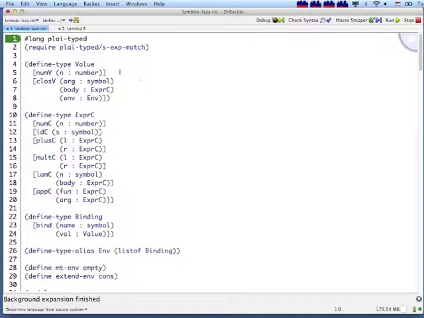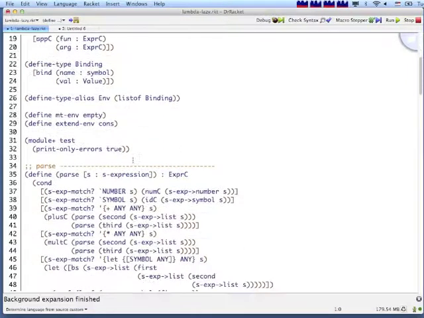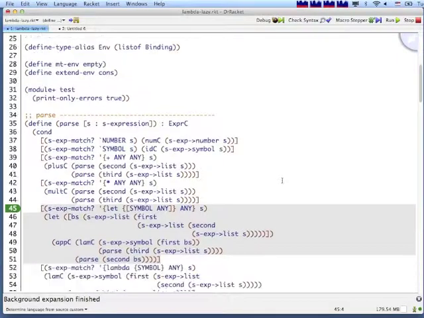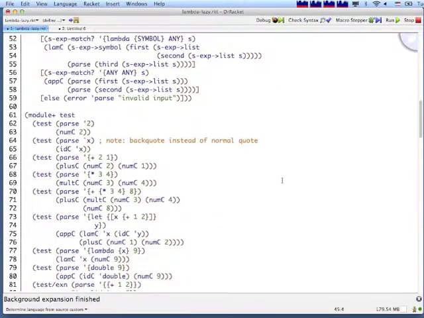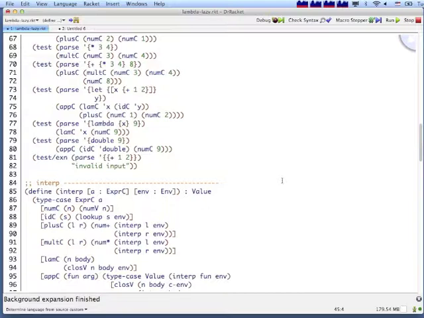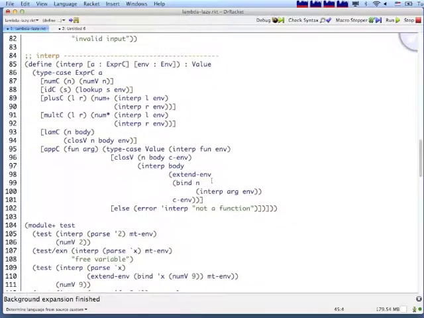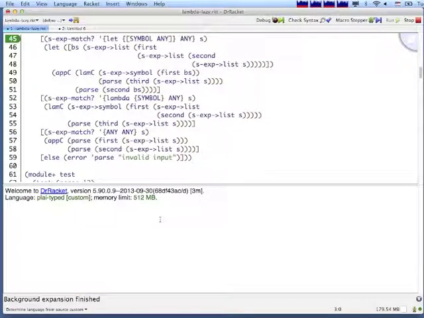To implement this, I'm starting with our lambda interpreter. That is just lambdas with environments. I've dropped the let c and included the sugar form of let that expands to lambda c so that in interp, we just have lambdas and applications and so on. And our goal then is to have all the things work as they did before, because none of our tests really depended on eagerness or laziness before.